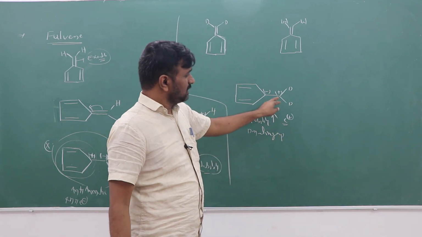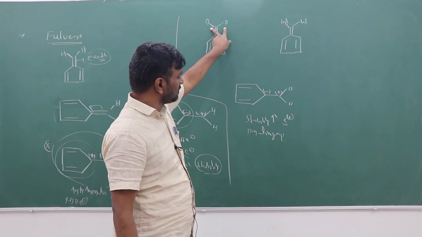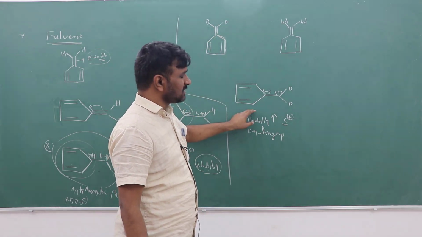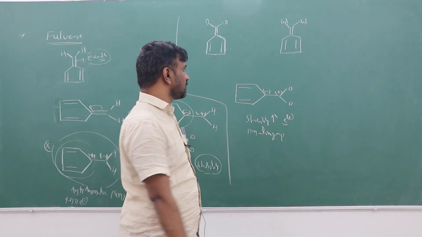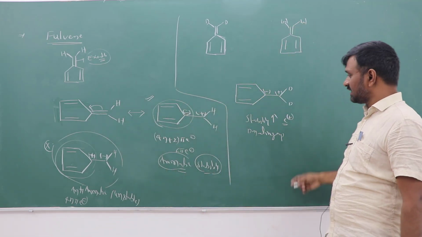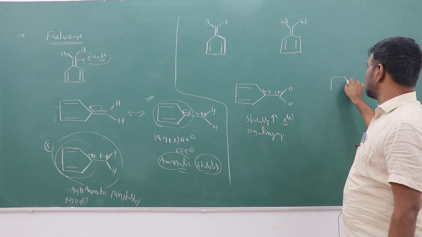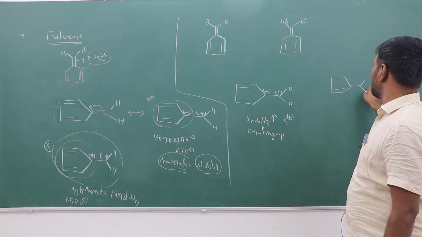So when electron donating groups are there, the stability increases, and it gets more dipole moment and more aromaticity. With withdrawing groups, what will happen?